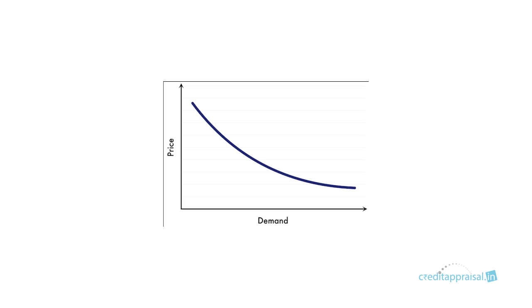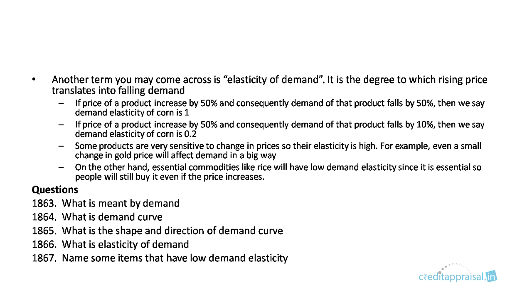Simple. Okay. So in the concept of demand, another term you might come across is elasticity of demand. It is the degree to which rising price translates to falling demand. Yes, when price increases, demand falls, and vice versa. But to what extent? That is elasticity of demand. Say if the price of a product has increased by 50% and the demand has also fallen by 50%, we say the demand elasticity is 1. Say the price has increased by 50% and the demand has fallen by just 10%. We say the demand elasticity is 0.2.